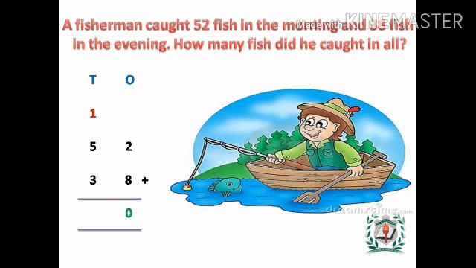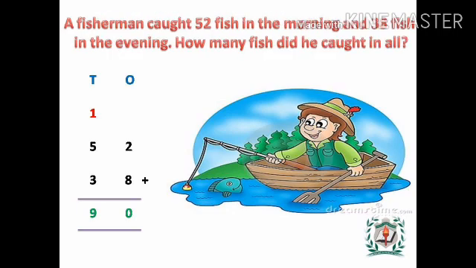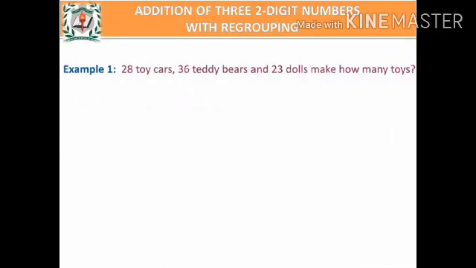Yes. Let's add the numbers in the tens column. In the tens column, we have the numbers 1, 5 and 3. So, 1 plus 5 plus 3 gives 9. That is, the answer is 90. Therefore, the sum of 52 and 38 is equal to 90. What does it mean? Yes, the fisherman caught 90 fishes in total.